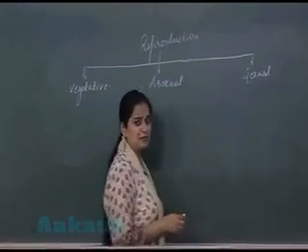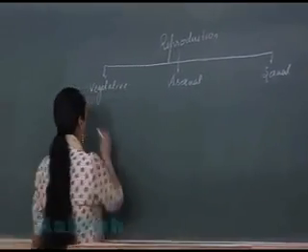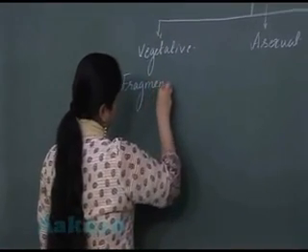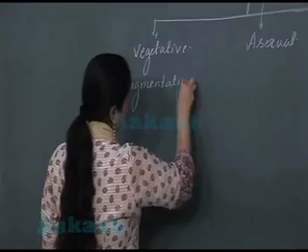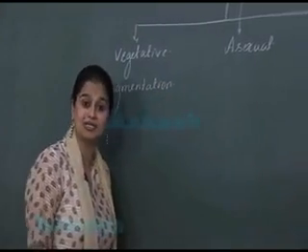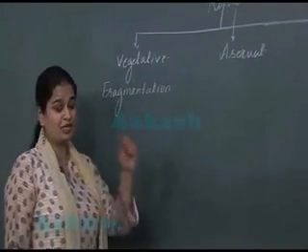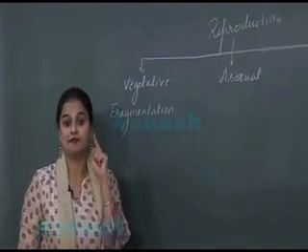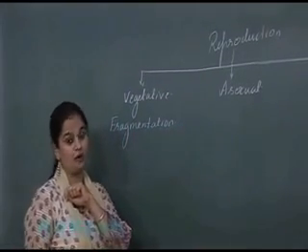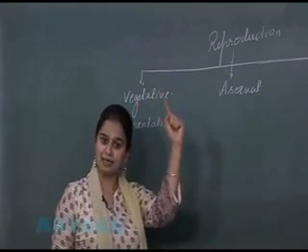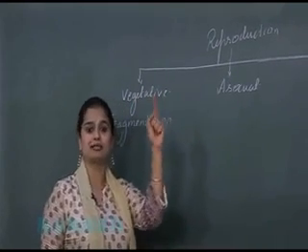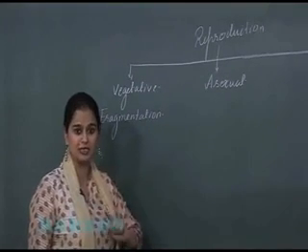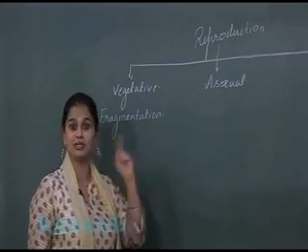Now the vegetative reproduction occurs through the method of fragmentation. As we have discussed in the biological classification, fragmentation is present in multicellular forms. The filament, the body of the organism, will break, and each part has the capacity to form a new individual.